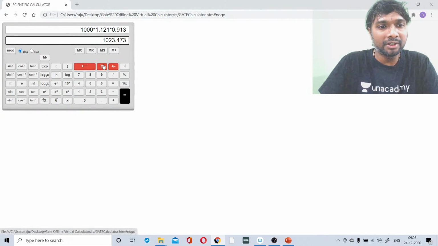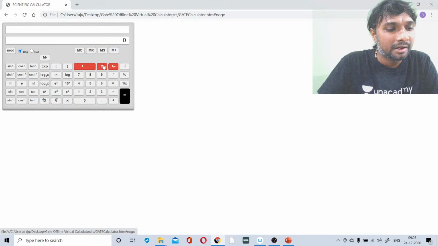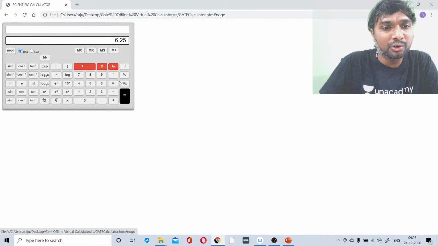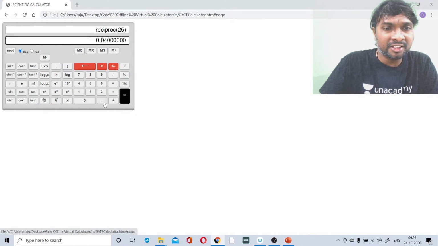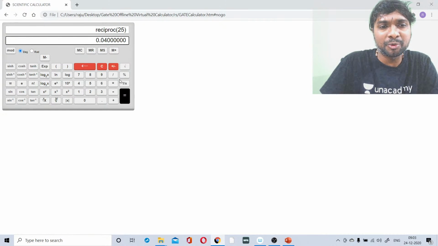So what do we have to do? Clear all. After this clear all, 6.25 multiplication symbol into 4. Then you go for the equality symbol, right? After that, you have to calculate the reciprocal of this one. Yes, reciprocal we have to calculate. After the reciprocal, multiply with 1000.